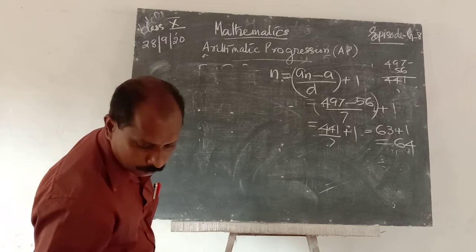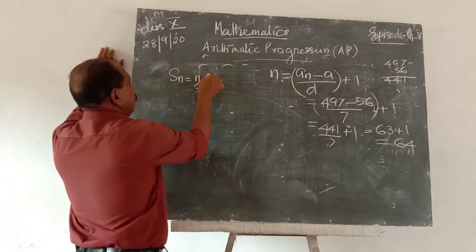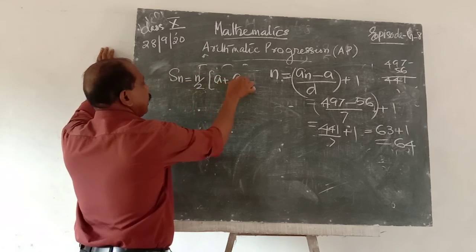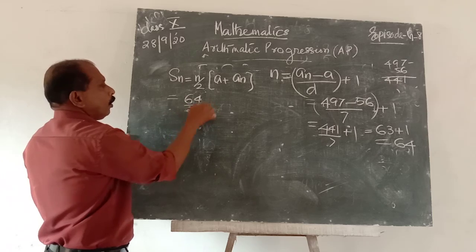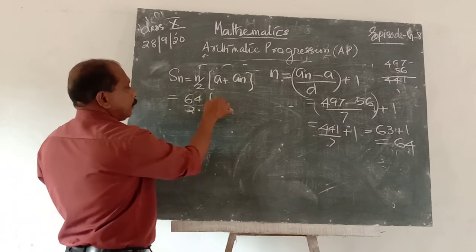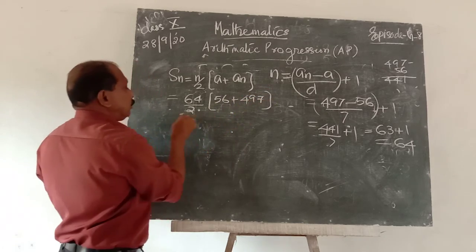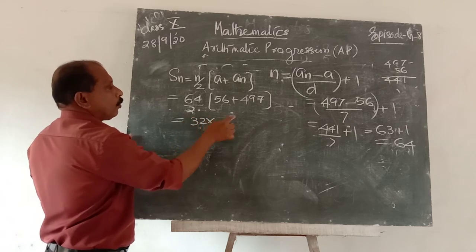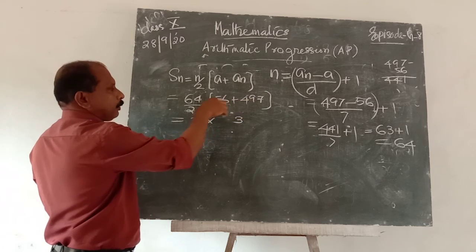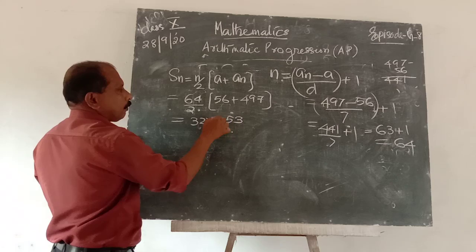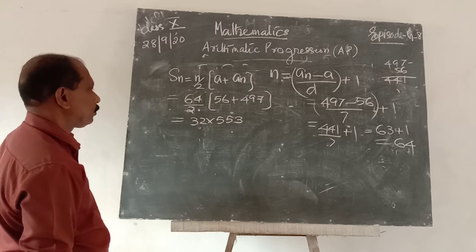Therefore, the sum of n terms Sn is equal to n by 2 into (first term plus last term), and the last term is given. So n by 2, that is 64 by 2, into (first term, that is 56, plus last term, that is 497). 64 by 2 is 32, into 553.